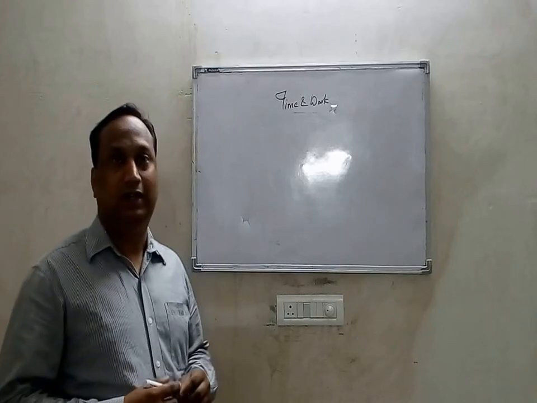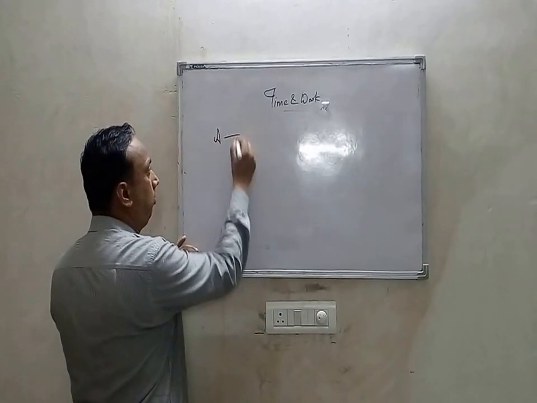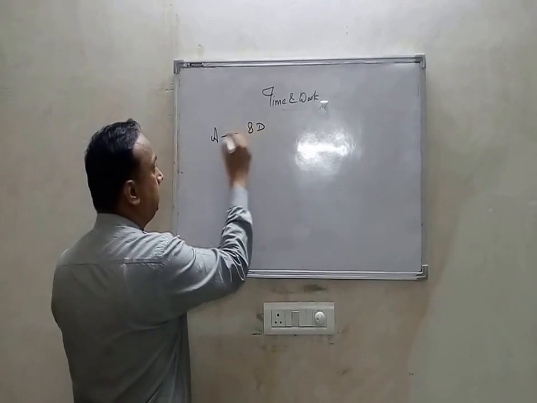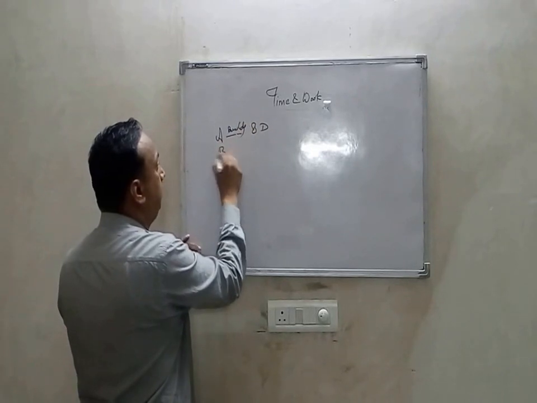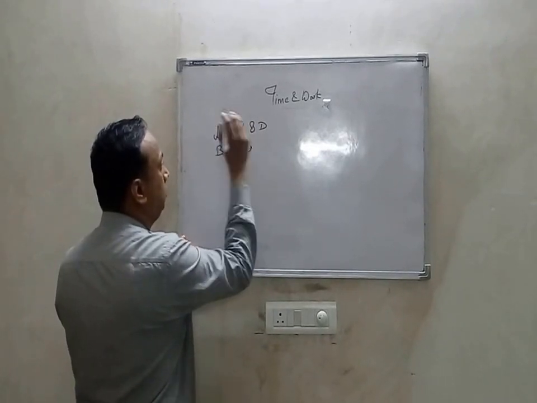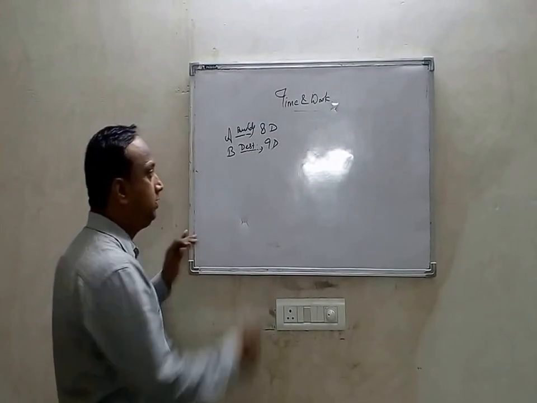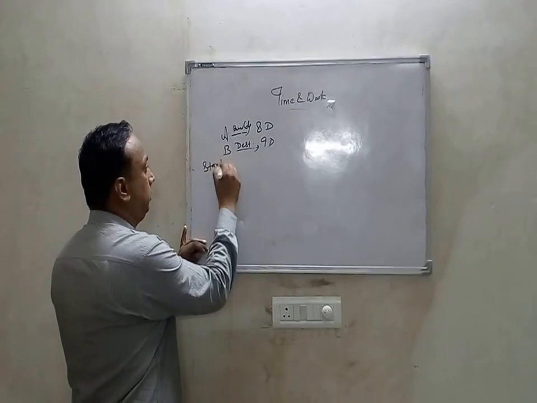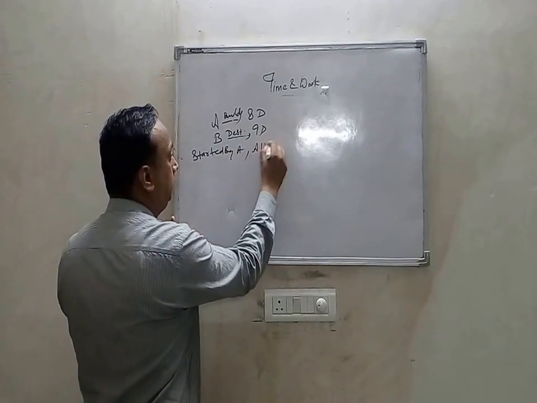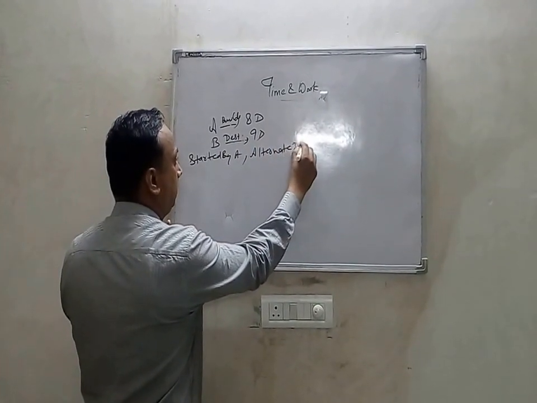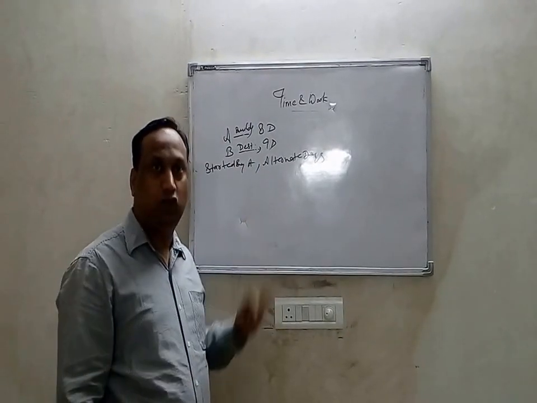Let's see some more examples. Suppose A builds up a wall in 8 days, and B destroys it in 9 days. They work on alternate days, started by A. How many days will be required to complete the job?